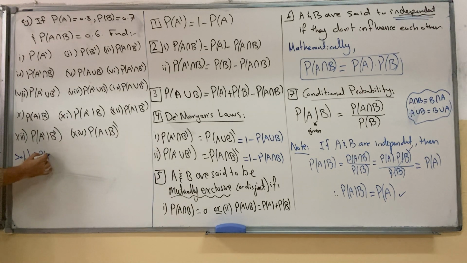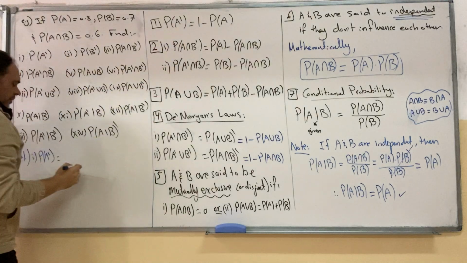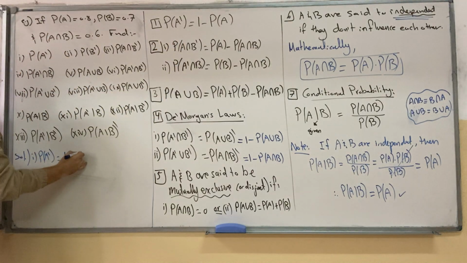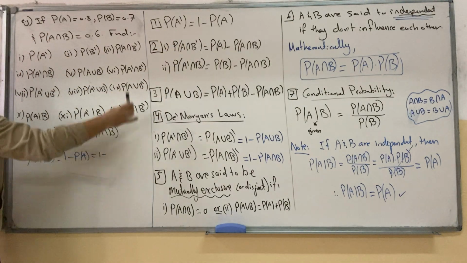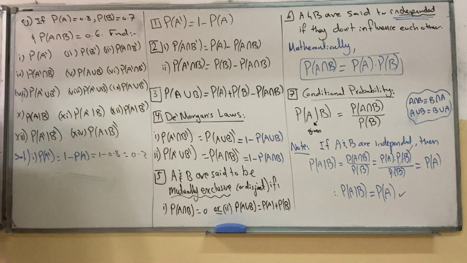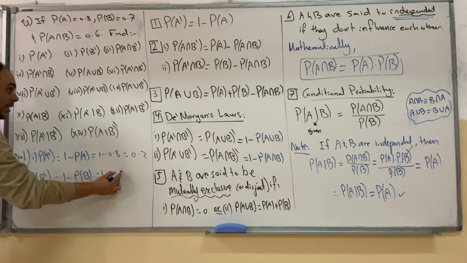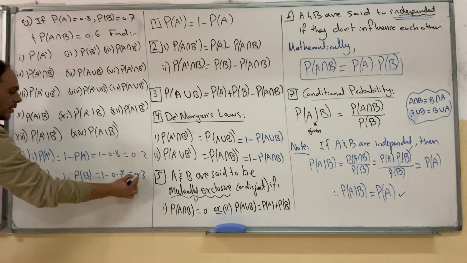Probability of A complement. Just memorize the rules and apply them. This is the rule for A complement. It's 1 minus probability of A, which is 1 minus 0.8. It's 0.2. Number 2, probability of B complement. Same rule. Instead of A, we have B. So this will be 1 minus probability of B. It's 1 minus 0.7 equals 0.3.